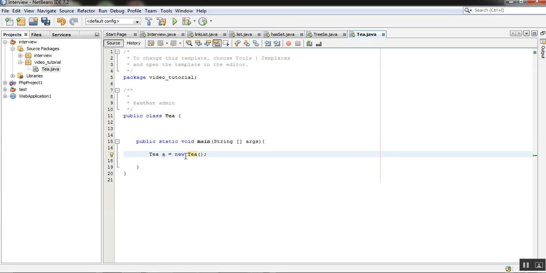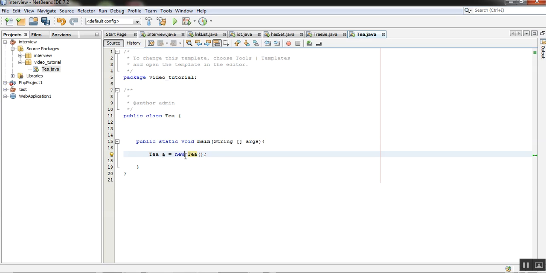The default constructor is called by the JVM.